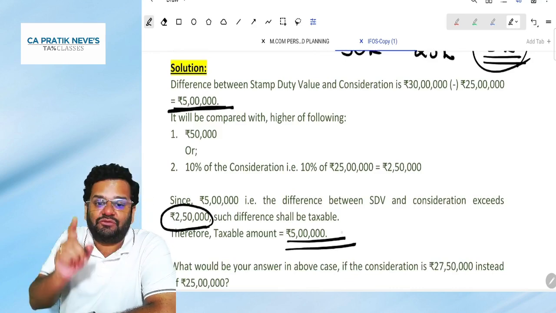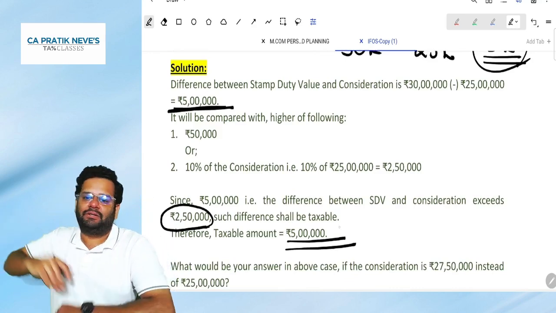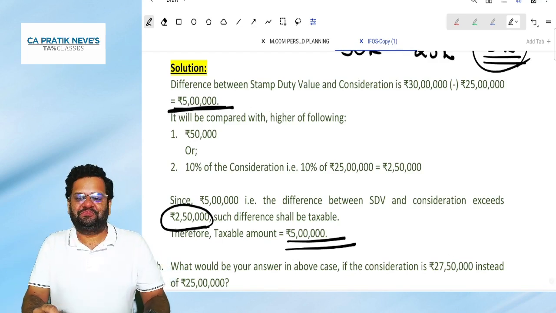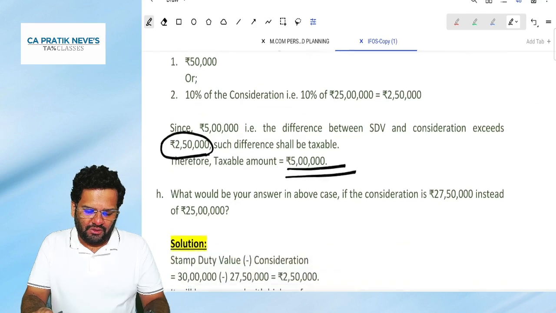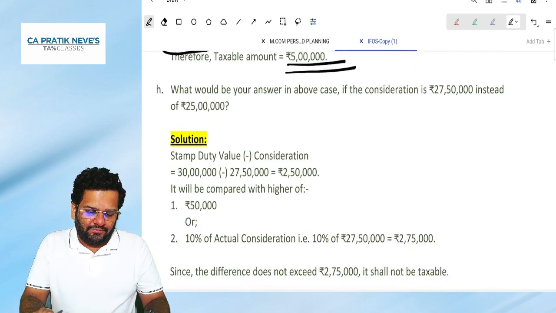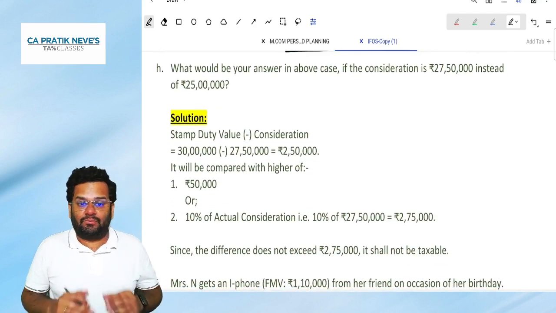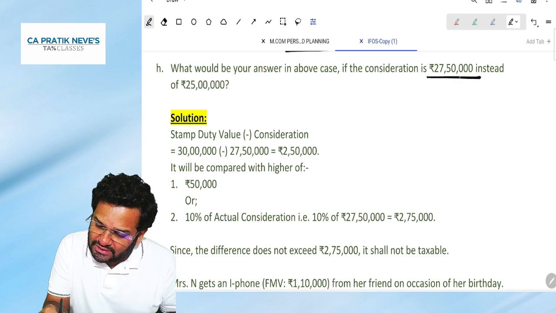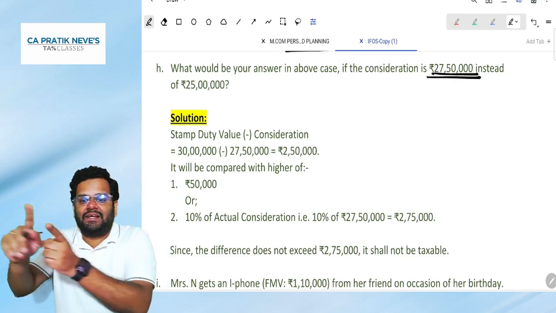Therefore, the difference will become taxable. Is it clear to all of you? Yes, no? Wonderful. And second last question: what would be the answer in the above case if the consideration is 27 lakh